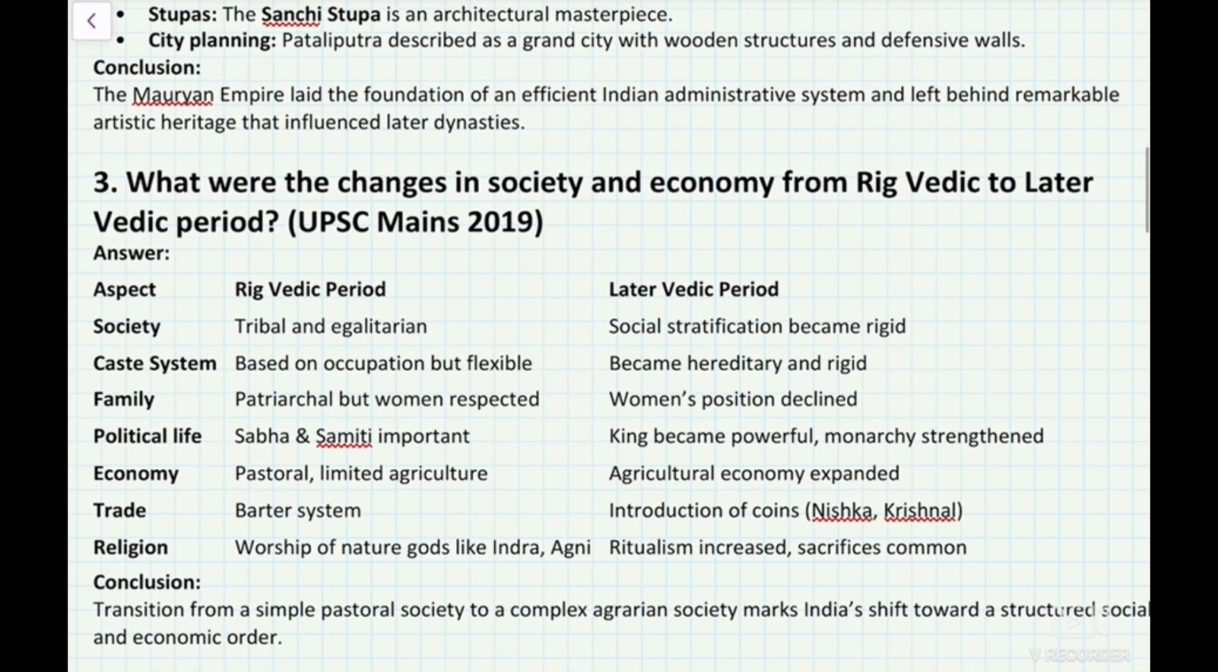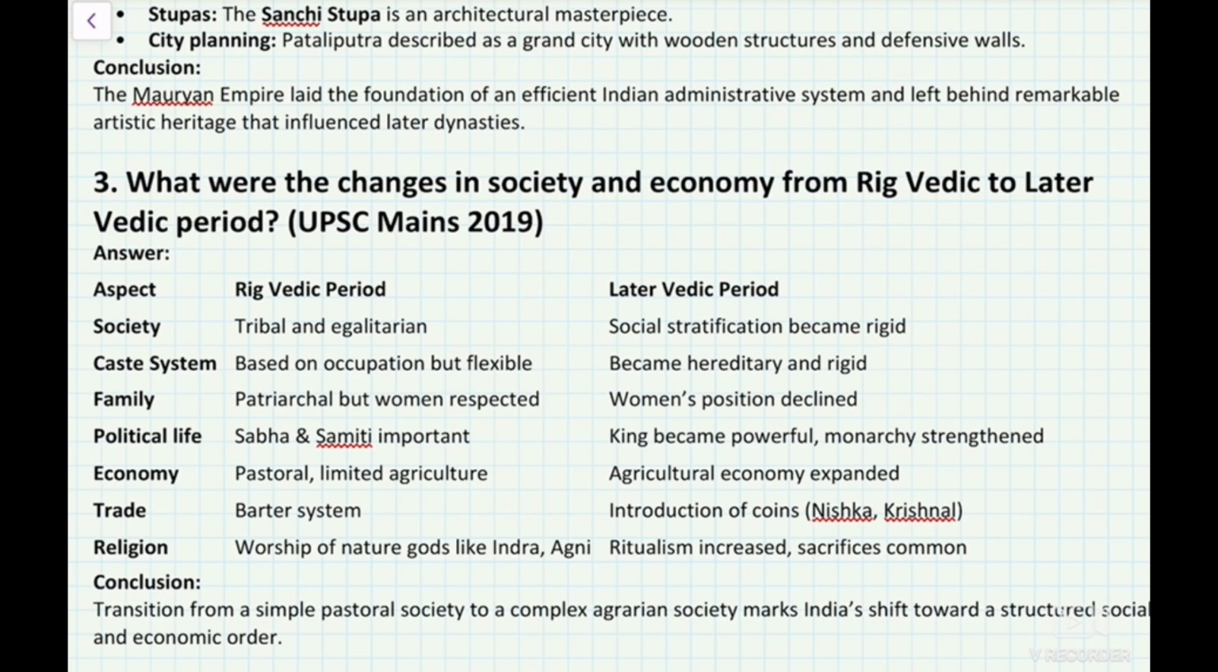Conclusion: the Mauryan Empire laid the foundation of an efficient Indian administrative system and left behind a remarkable artistic heritage, and it influenced later dynasties. Question number three. What were the changes in society and economy from the Rig Vedic to the later Vedic period? In the Rig Vedic period, society was based on tribal structure and egalitarianism. The caste system was based on occupation but flexible. The family was patriarchal but women were respected.